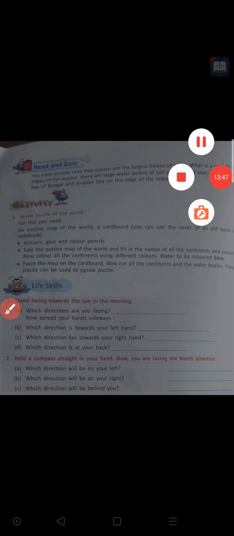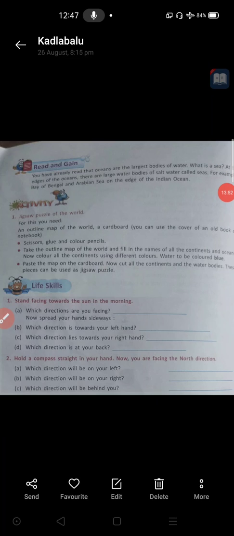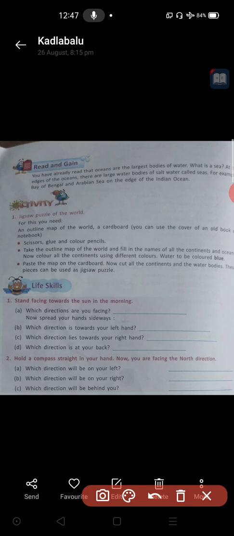Now you are facing the sun, and you tell me which direction you are facing in the morning. Keep it in your mind that you are standing in the morning, not in the afternoon or in the evening. In the morning you are facing the sun and standing, and you guess and tell which direction you are facing. Can you guess? And you write here which direction that is.